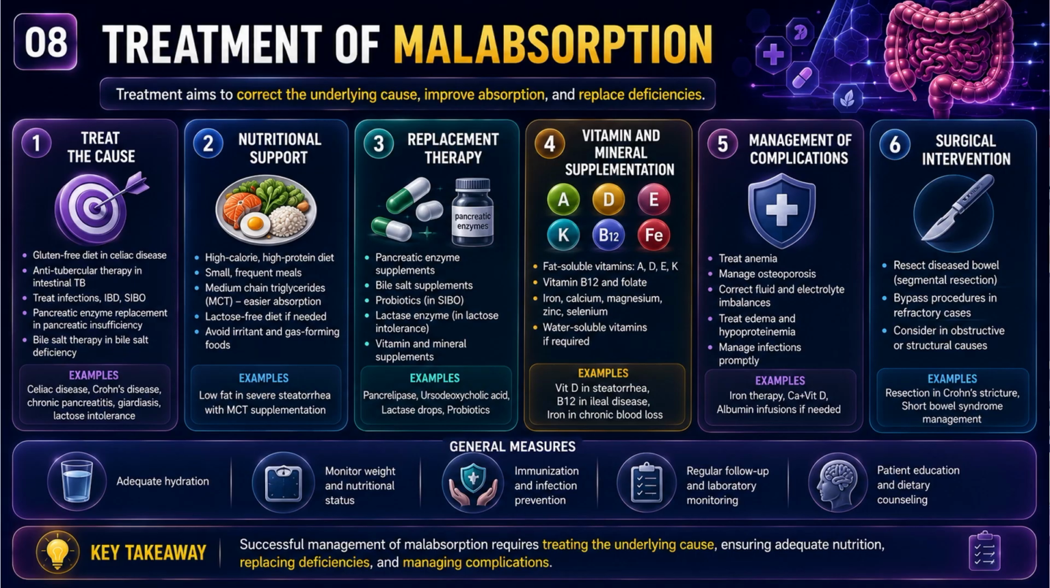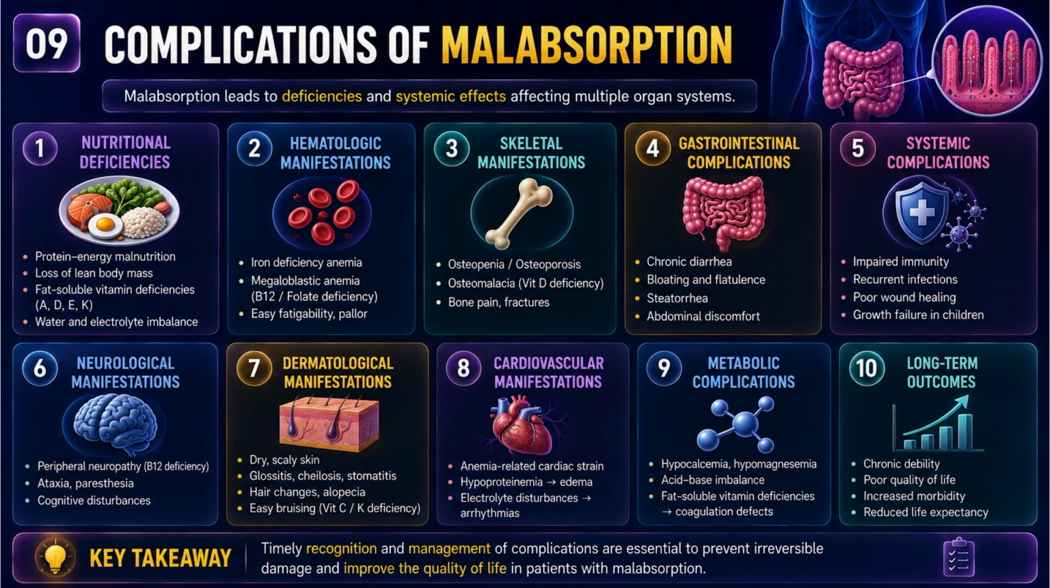Patients may require vitamin A, D, E, K, vitamin B12, folate, iron, calcium, magnesium, zinc, and selenium. Complications like anemia, osteoporosis, edema, infections should also be treated. Complications of malabsorption. Long-standing malabsorption affects multiple organ systems. Patients may develop severe nutritional deficiency, anemia, osteoporosis, neuropathy, skin changes, electrolyte imbalance, and impaired immunity. CVS and metabolic complications can also occur in severe cases. If untreated for a longer time, patients may develop poor quality of life, chronic debility, and increased morbidity.